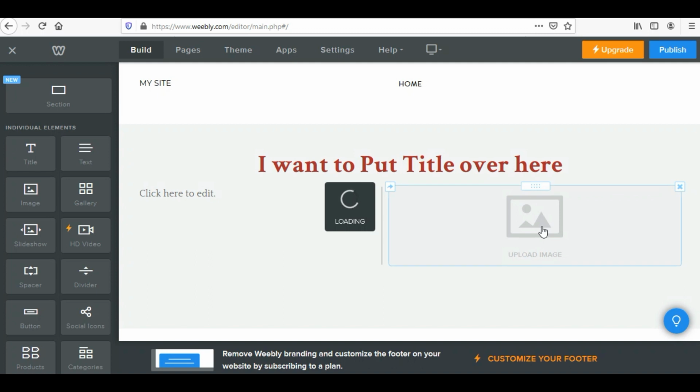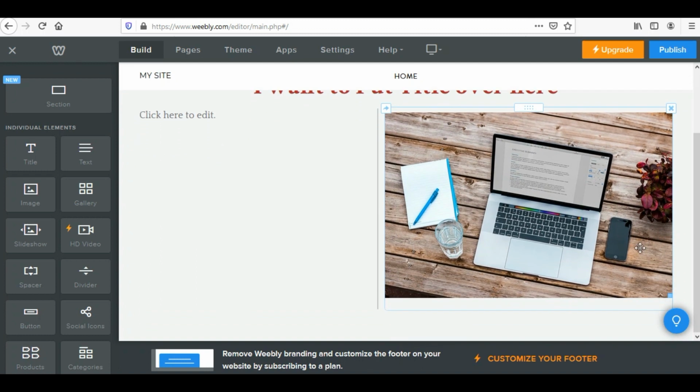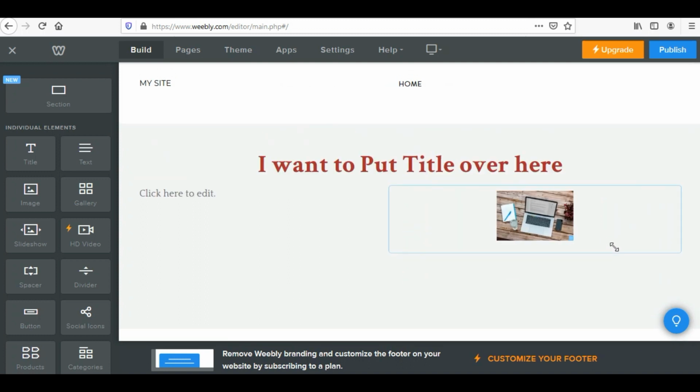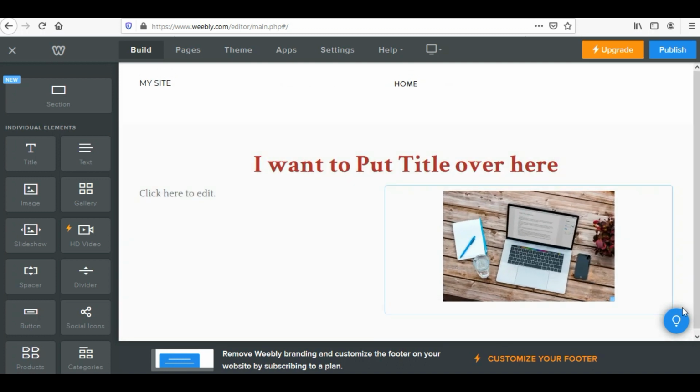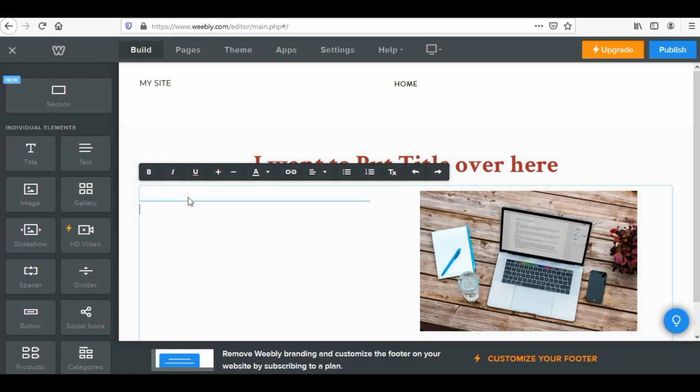This image would come over here, but I am suggesting all of you to be very careful while making a selection of an image which you're using on your website. So image is uploaded. You can resize your image based on your need. Once that is done, you can write your text. You can write your text as per your need, right? I am writing A, B, C, D, E, F. So you can write anything.